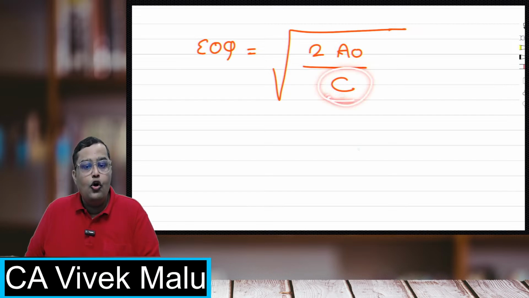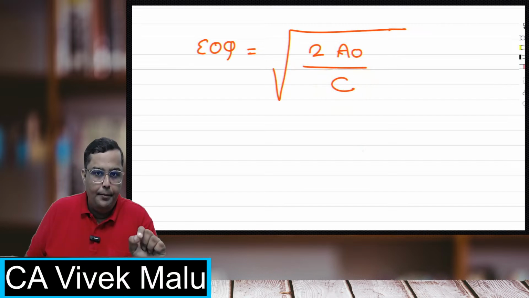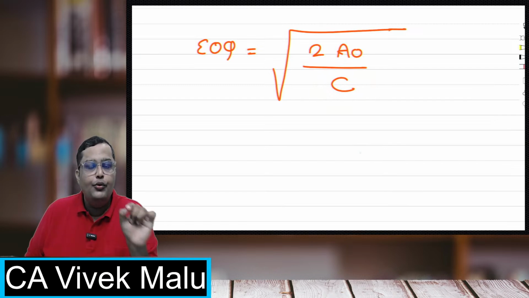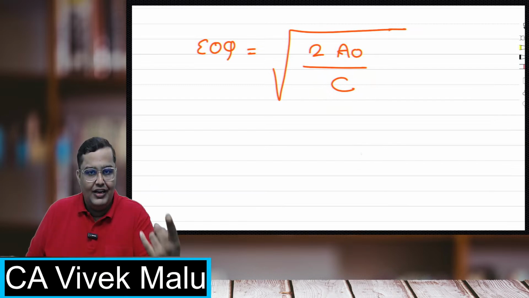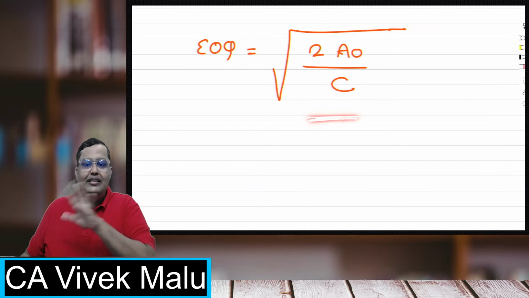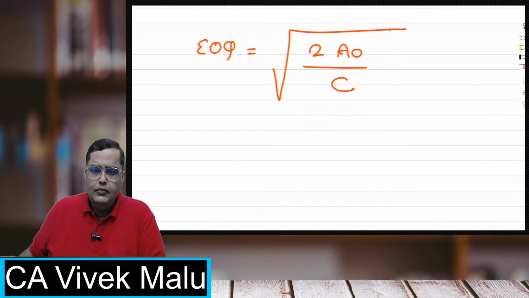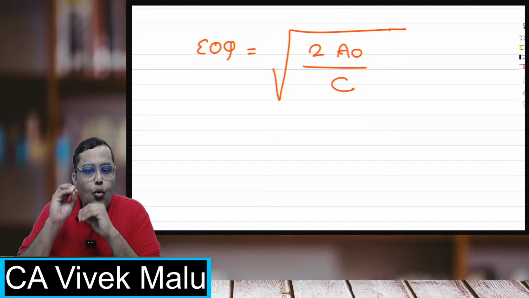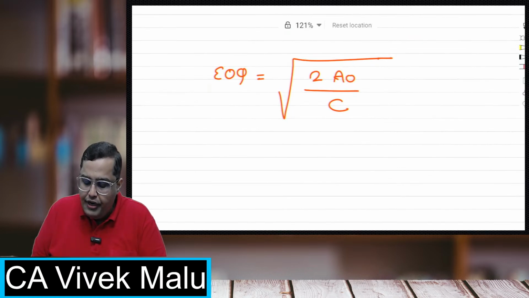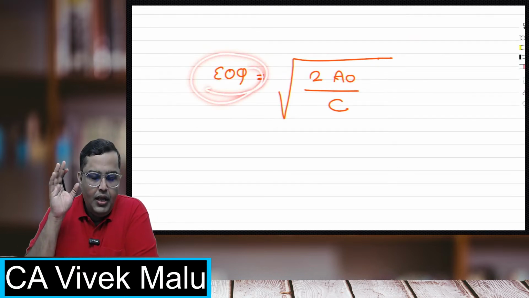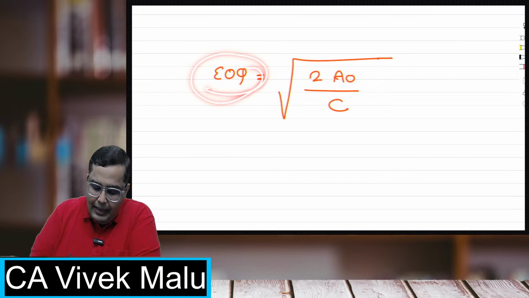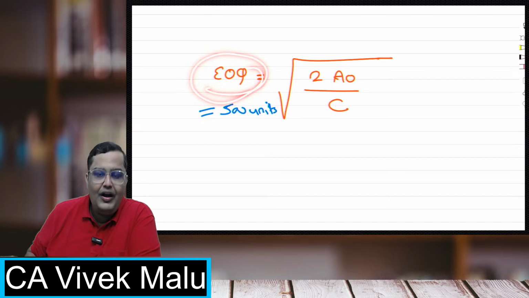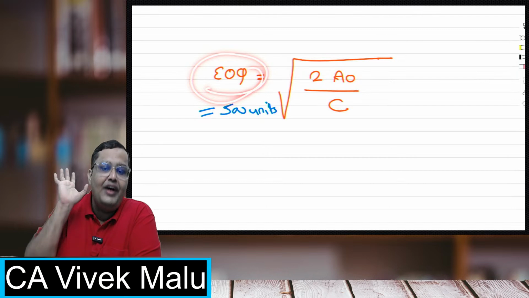C is carrying cost per unit per annum, PUPA, for 1 unit for 1 year. So that is the formula for EOQ. Now what is this EOQ, sir? This EOQ is actually a quantity if you keep on ordering this much quantity all the time. For example, my EOQ is coming, let's say, 500 units. Then whenever I order, I must order 500 units.